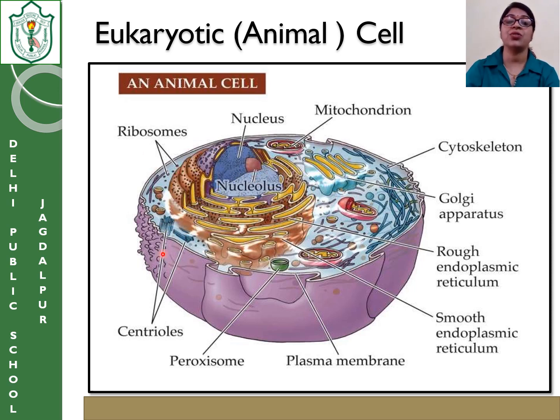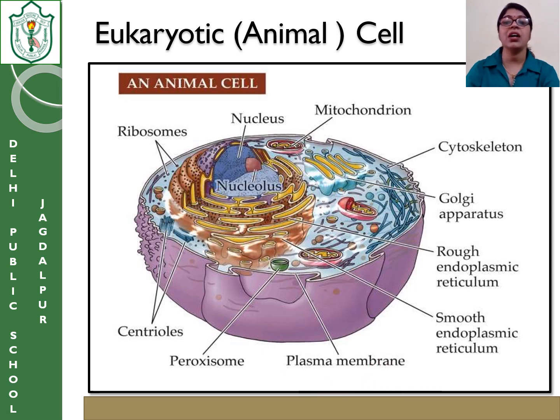These are the centrioles, which help the cell at the time of cell division. Mitochondria, which is the energy storage area. Then you have the Golgi apparatus, which is helpful in the formation of lysosomes. The endoplasmic reticulum helps in the formation of proteins and lipids. The plasma membrane is the outer covering of the cell.